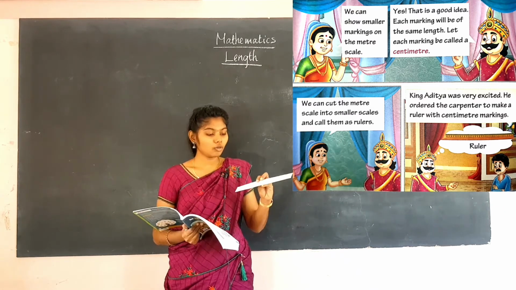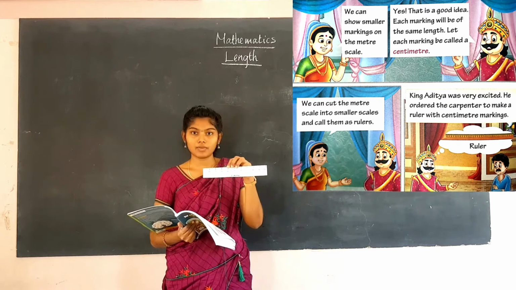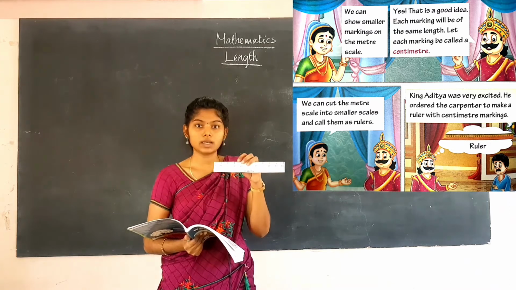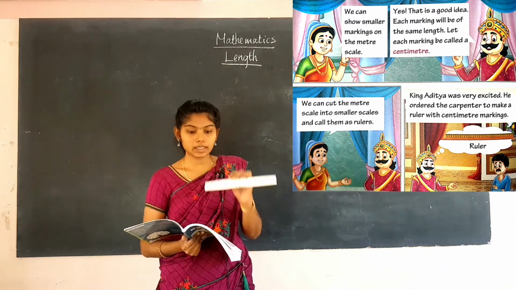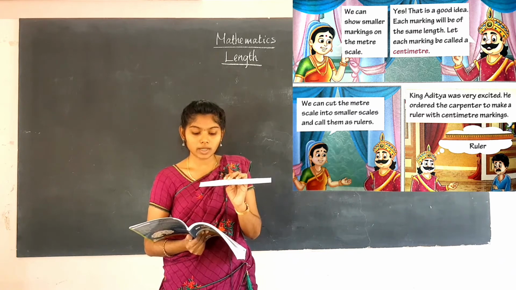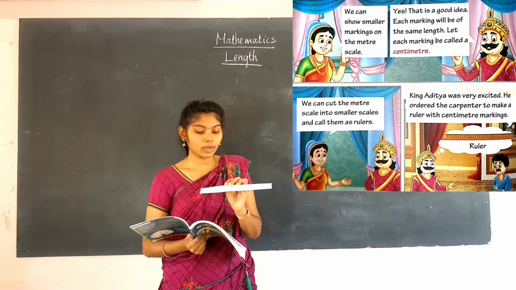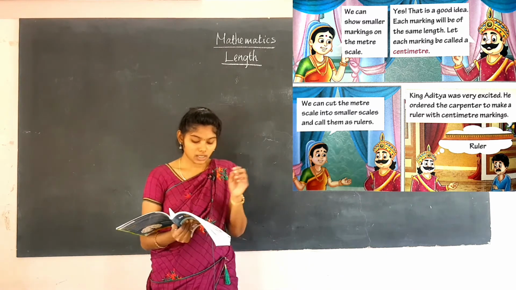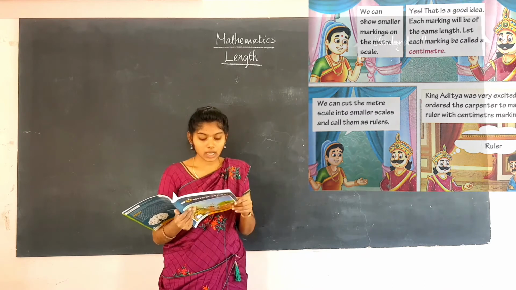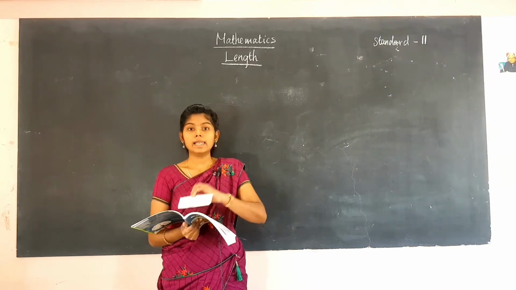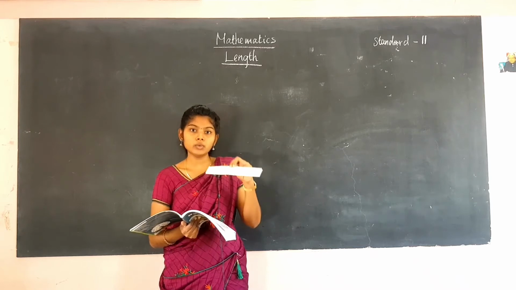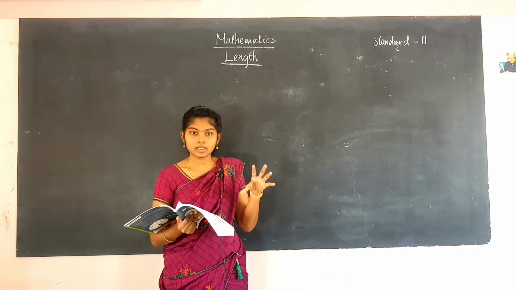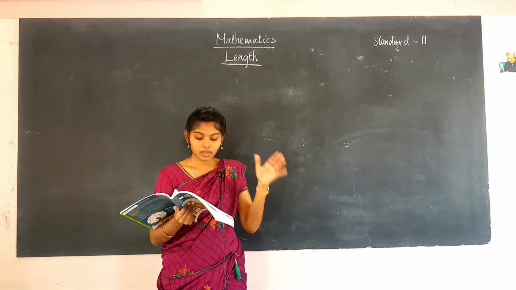This is such a meter scale, and here there are small markings. Each unit between the small markings is called a centimeter. The cuttings are called centimeters, and on this scale we can mark 10 centimeter, 20 centimeter, 30 centimeter, and this full scale is 1 meter. The carpenter marked 100 equal divisions on the meter scale. Like this he is making a new ruler of 100 centimeter, with 100 equal divisions on the meter scale.